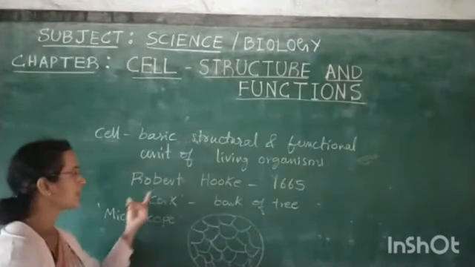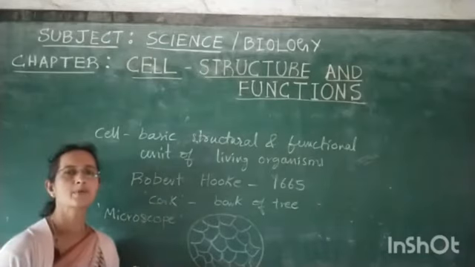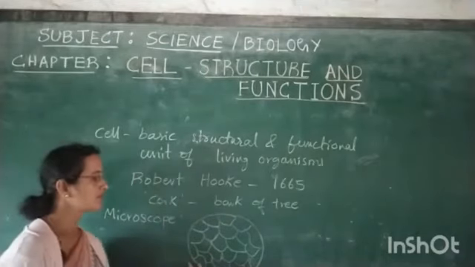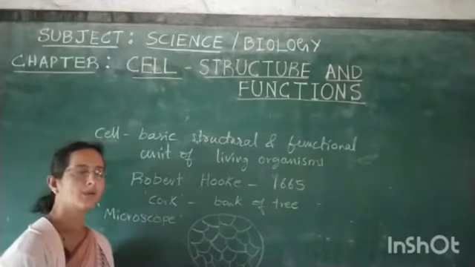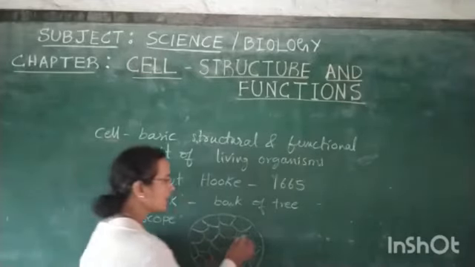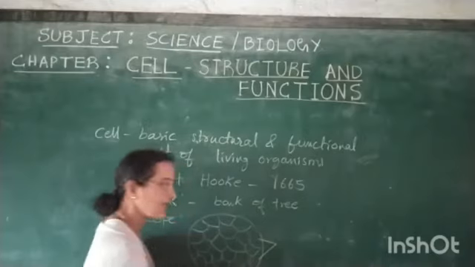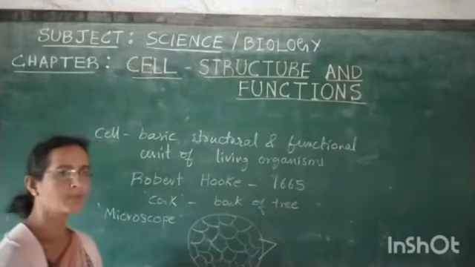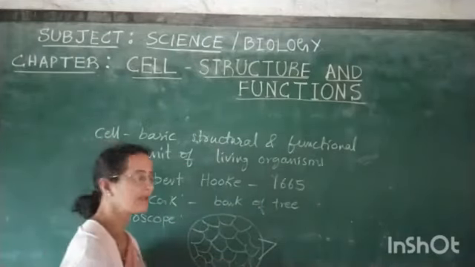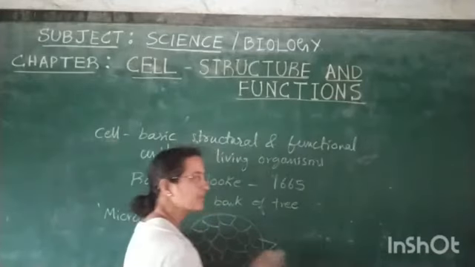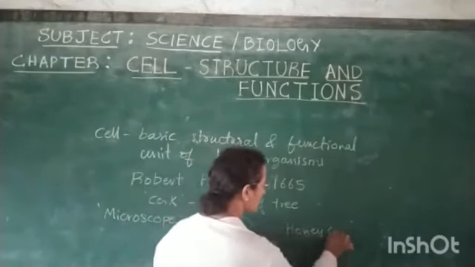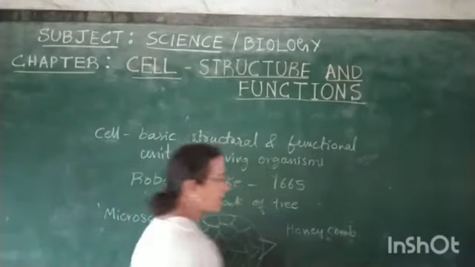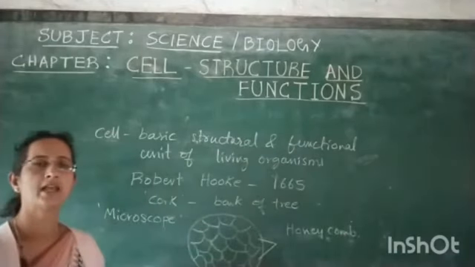Like this, Robert Hooke for the first time observed these boxes or compartment-like structures under the microscope. He observed these compartments and they looked like the compartments seen in a honeycomb.